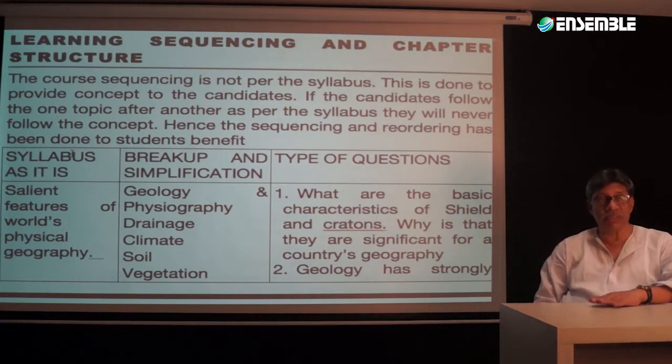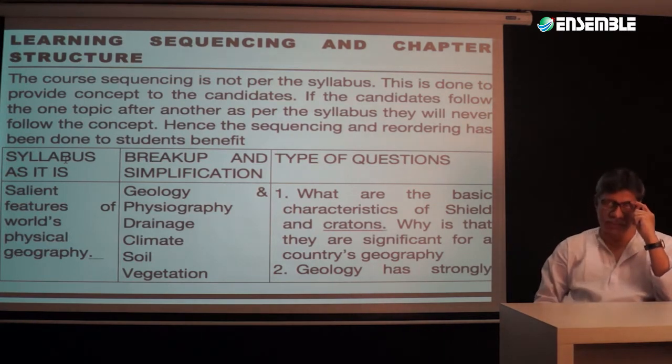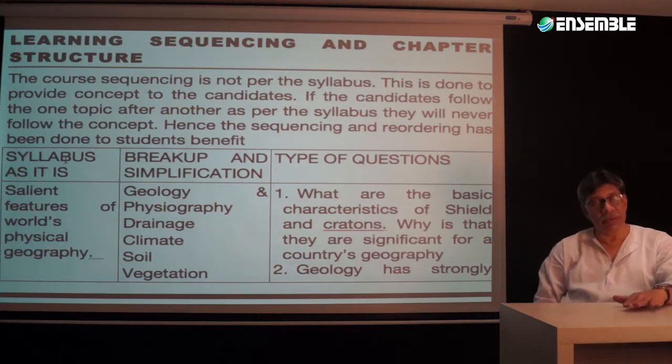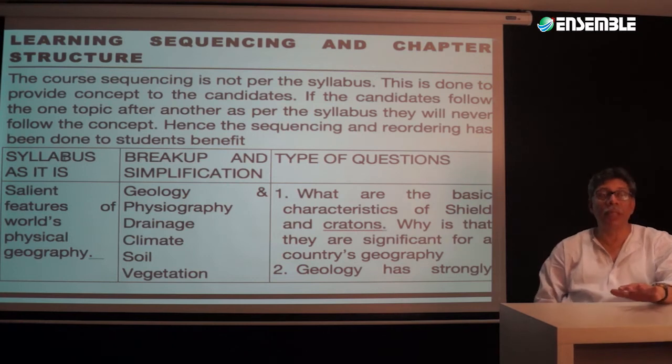Now, the course sequence we are going to follow right now is not as per the syllabus. This is largely because a good number of things are hidden in the syllabus. When we say they are hidden in the syllabus, it means they are implicit, they are implied. Even if they do not look implied right now, they will be implied after a certain amount of time.